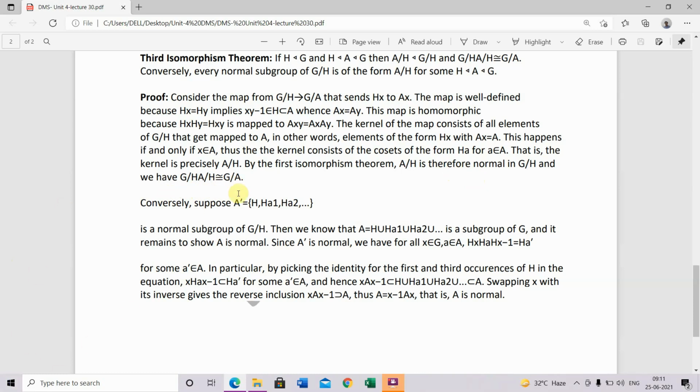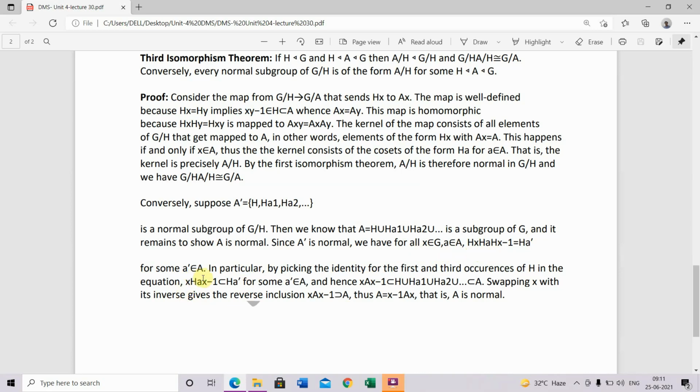Conversely, suppose A' = {H, Ha1, Ha2, ...}, the elements of A, is a normal subgroup of G/H. Then we know that A = H ∪ Ha1 ∪ Ha2 ∪ ... is a subgroup of G, and it remains to show A is normal. Since A' is normal, we have for all x belonging to G, a belonging to A: Hx Ha Hx inverse = Ha'.